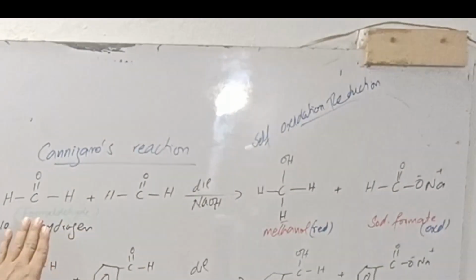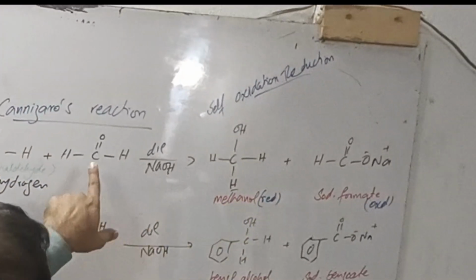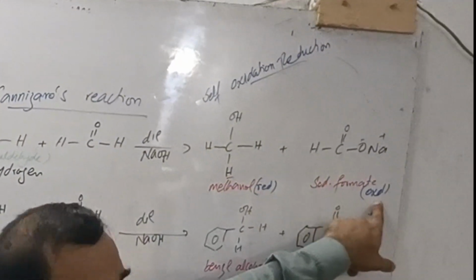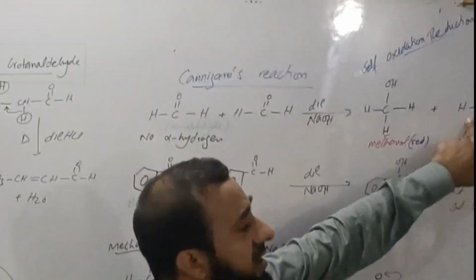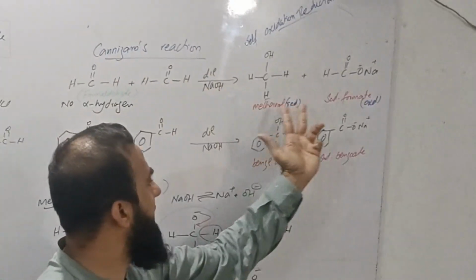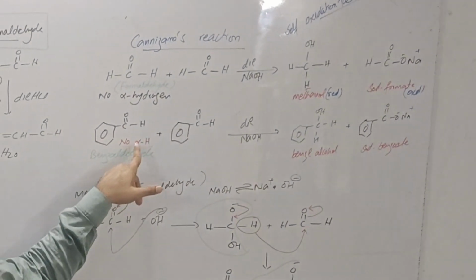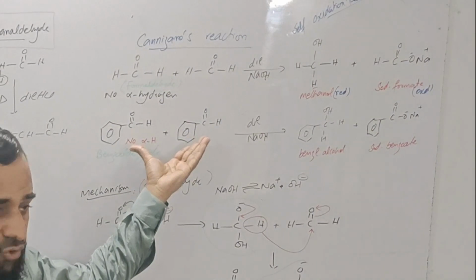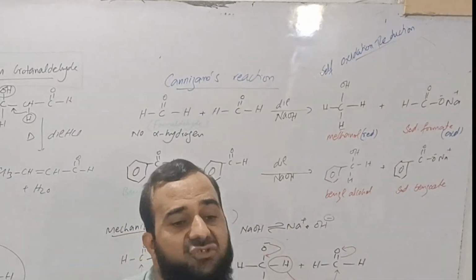So in this reaction, what happens? One aldehyde undergoes reduction while the other aldehyde undergoes oxidation. As a result, we obtain an alcohol and a salt of a carboxylic acid. If we treat formaldehyde, we obtain methanol and sodium formate. Benzaldehyde also contains no alpha hydrogen and undergoes a similar reaction, and we get benzyl alcohol and sodium benzoate.